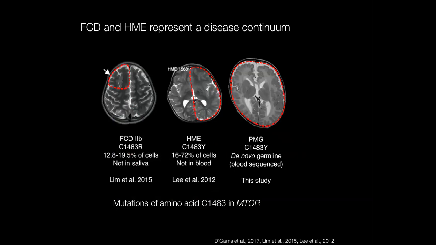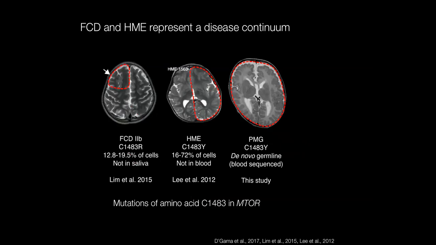We can see this kind of correspondence when we look at individual alleles. So this is one striking example where if we look at the amino acid C1483 in mTOR, where there have been recurrent mutations identified, we can see that in one case where about 15% of the cells carried the mutation, it led to a focal cortical dysplasia. In another case where up to 70% of cells carried the mutation, it led to hemimegalencephaly.